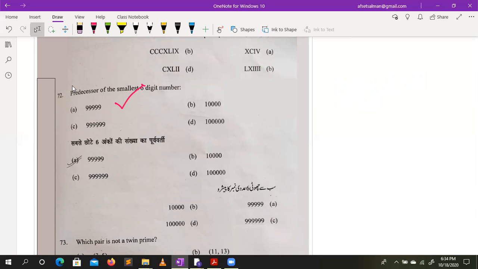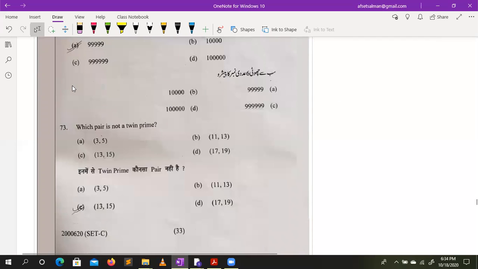Answer is A. Which pair is not a prime number? You can see 15. 15 is not a prime number even. 3 5, yes, it's a twin prime, because after 3 there is a just follow prime number is 5. 11 then 13, yes, 17 then 19. Here 15 is even not prime, so you can go ahead with the C option.